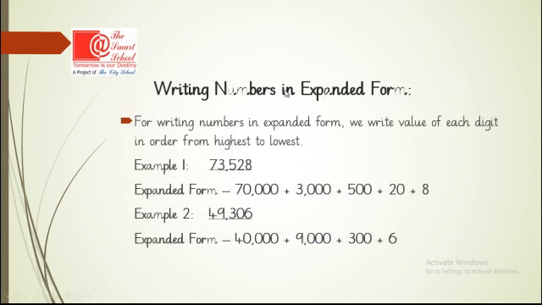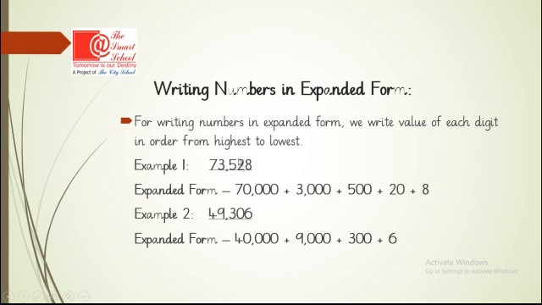Now the last topic of today's lesson is writing numbers in expanded form. For writing numbers in expanded form, we write the value of each digit in order from highest to lowest. Example number 1 is 73,528. First we take the first digit, which is 7, and its value is 70,000. So we will write 70,000. Then the second digit is 3 and its value is 3,000. So we will write 3,000.